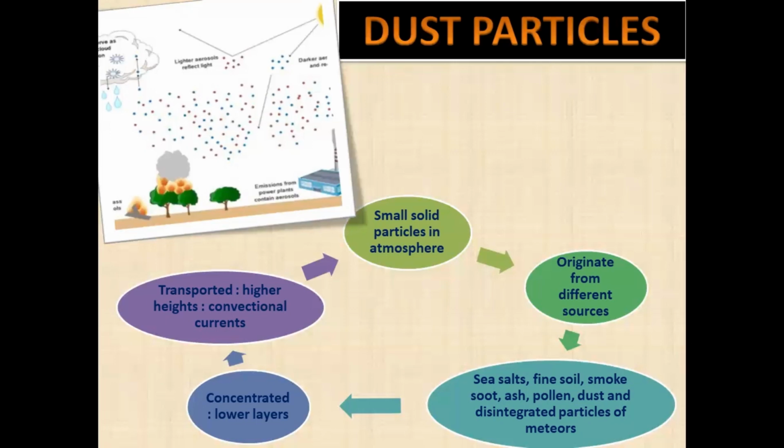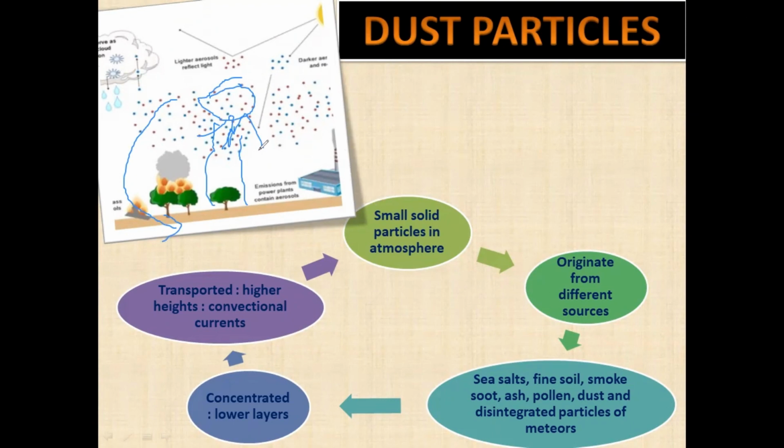Now, these dust particles are generally concentrated in the lower layer of the atmosphere. Yet convectional air currents may transport them to great heights. You must have read and heard about convectional currents. How are they formed? If you remember, warm air rises and creates a vertical uplift of air which goes to a greater height in the atmosphere, and cold air subsides. So a convection current is formed.